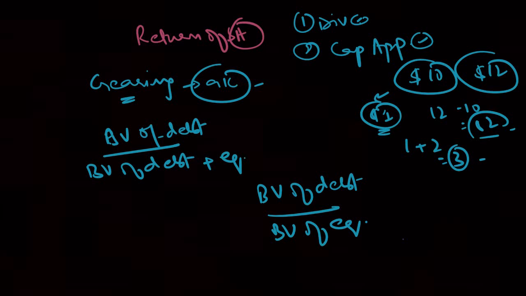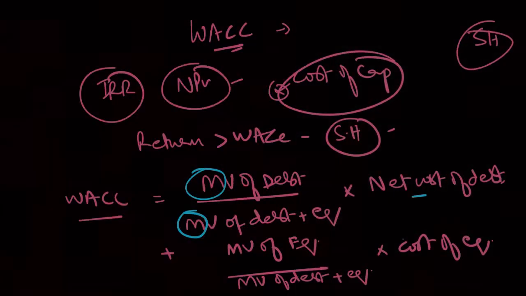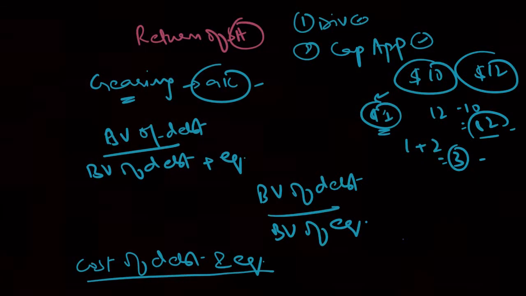Now if we look at the cost of debt and cost of equity, these are the two terms in the formula of WACC. If you recall, net cost of debt and cost of equity. So what is net cost of debt?